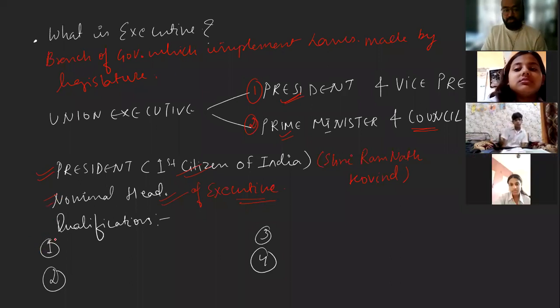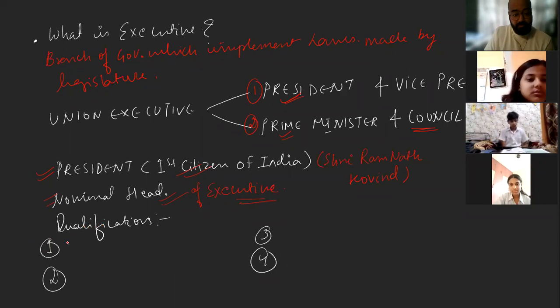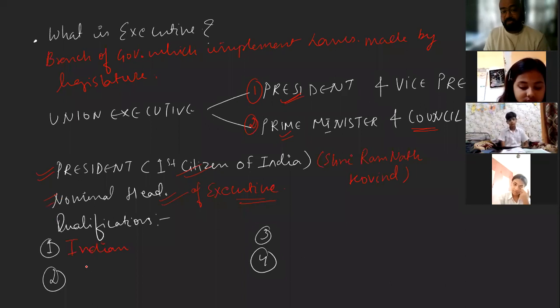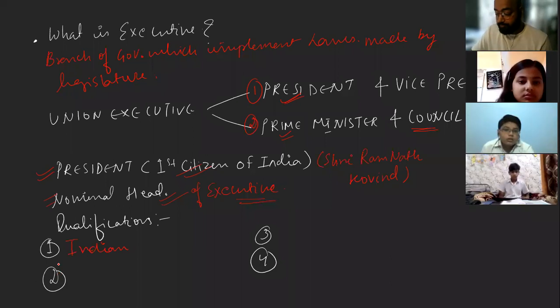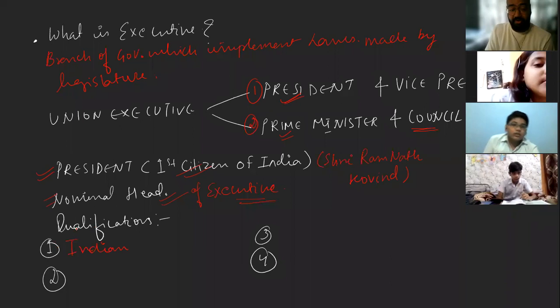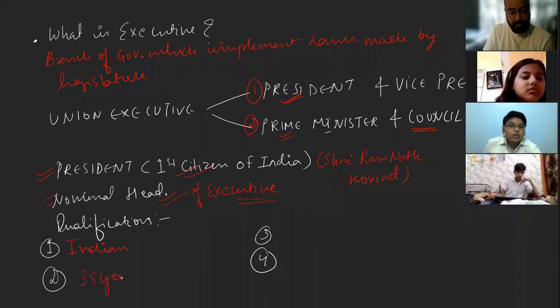Is that clear? Coming to the next thing, the qualifications. First of all, can we make a person from any other country the President of India? No. The person should be a citizen of India. Then what should be the age? 35 years complete.